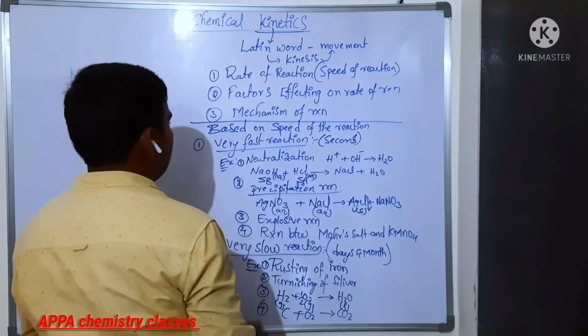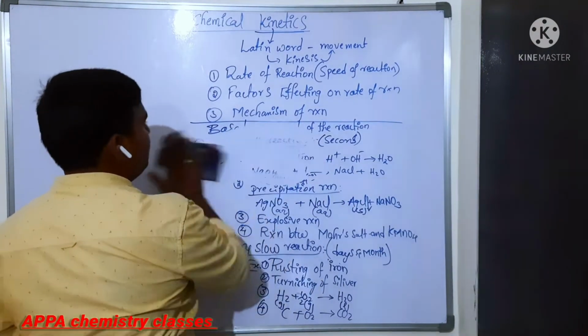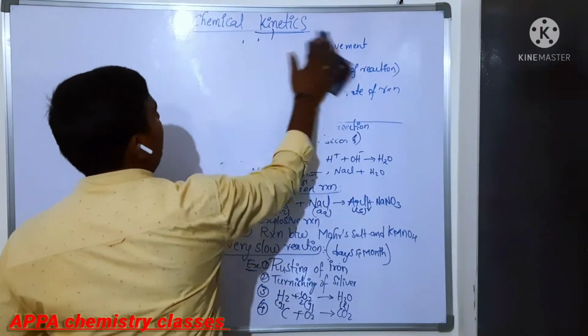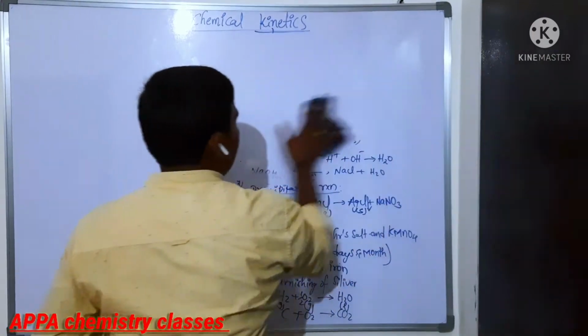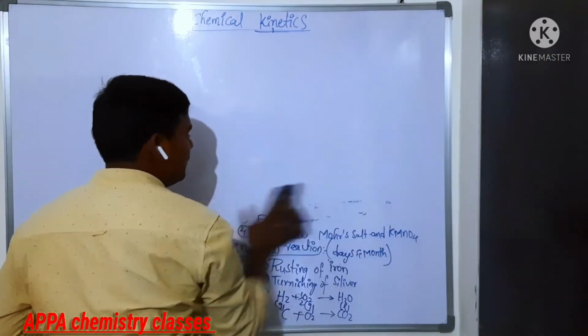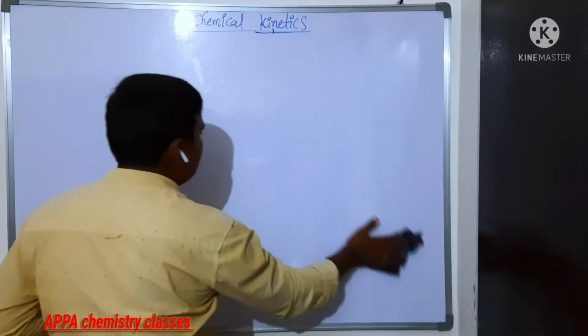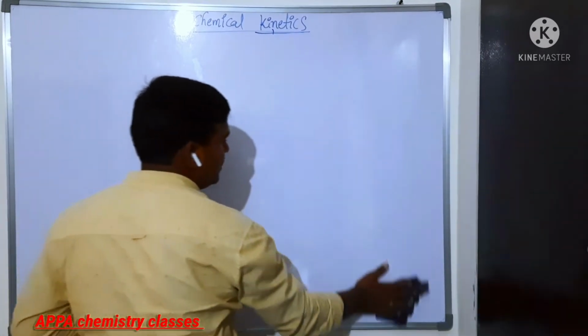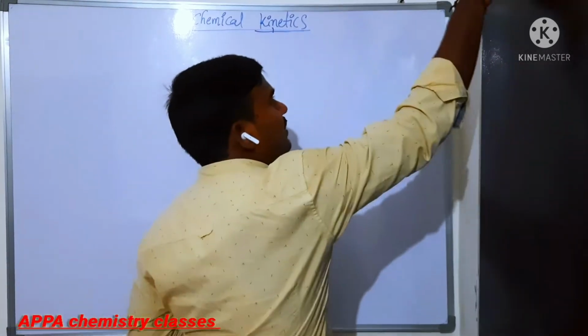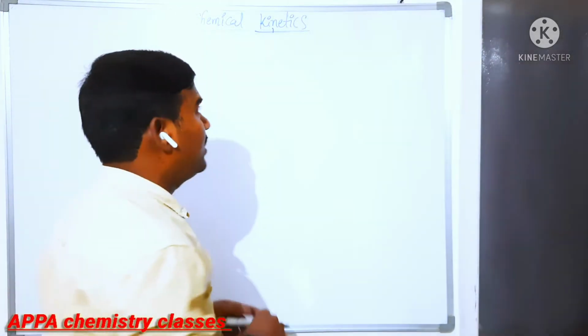Next we are going to see moderate reactions. Moderate reactions, in the sense, are reactions which complete in intermediate time. If a reaction takes place in some minutes or some hours, then it is called a moderate reaction.